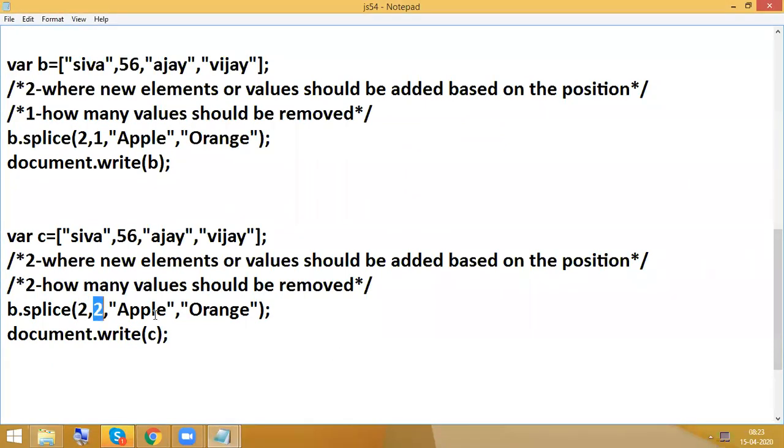Okay, so next here, this is nothing but how many elements should be removed. So that is the purpose of this one.